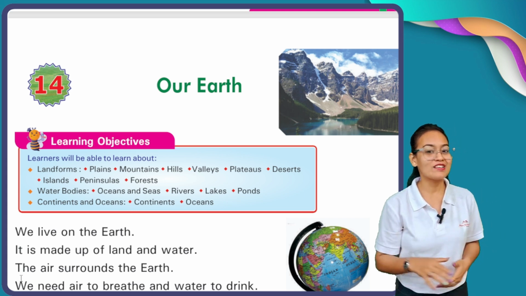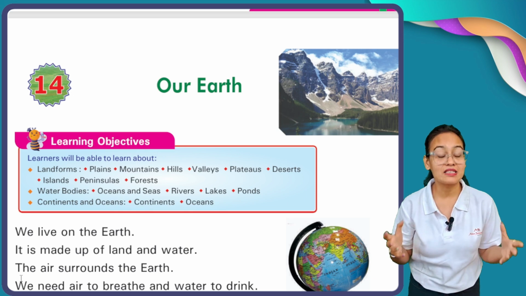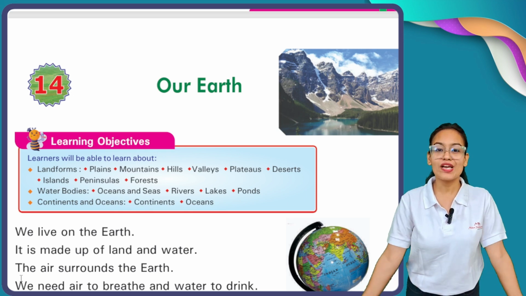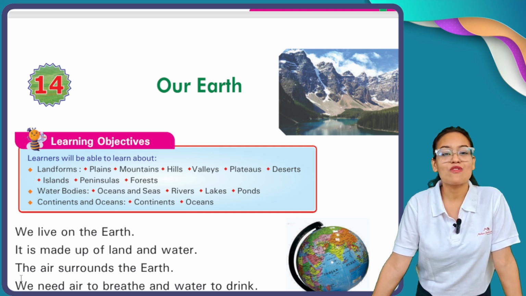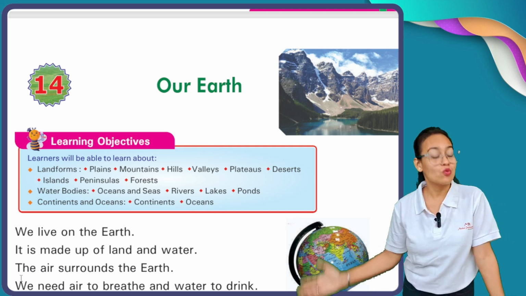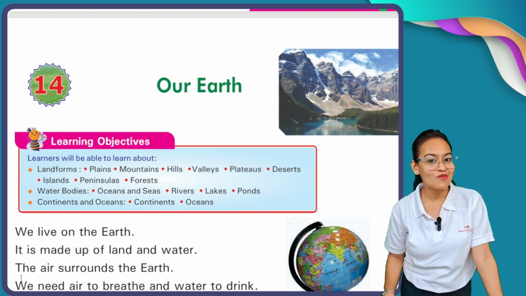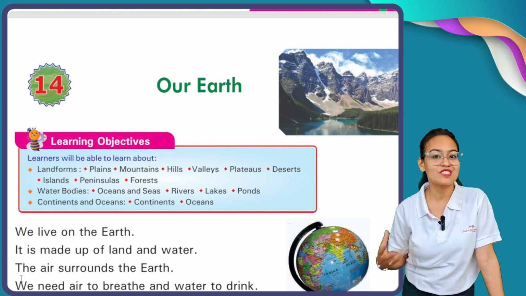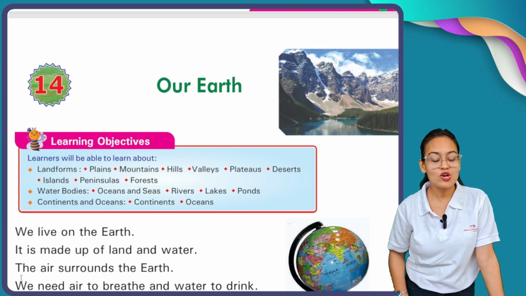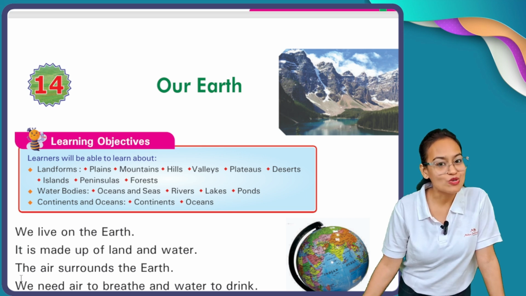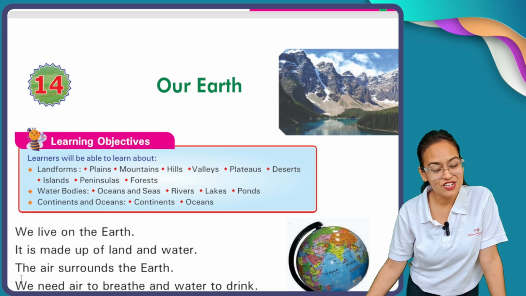So, as you can see on your screen, today we are going to start a new chapter. In this new chapter, we are going to learn new facts about our Earth. What are those facts? We are going to learn about landforms, how many types of landforms are present on our planet Earth, then water bodies, then continents, and then our oceans. So let's start our chapter now.